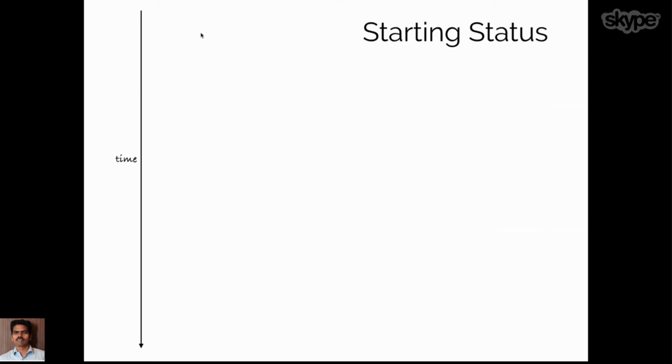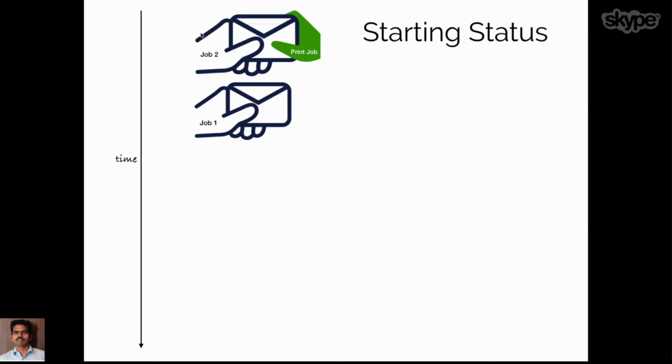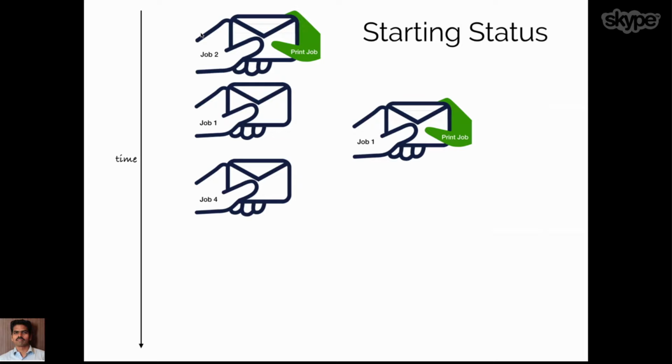Before getting into the code, let's see how it turns out in a virtual world. Job 2 gets started first, and it gives its status to the print job. At the same time, job 1 also has to be started, but it waits in the pipeline since the print job is not available now. Once the print job is done printing the job 2 status, it picks up job 1 and prints it.